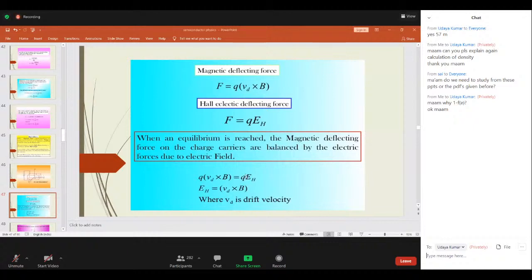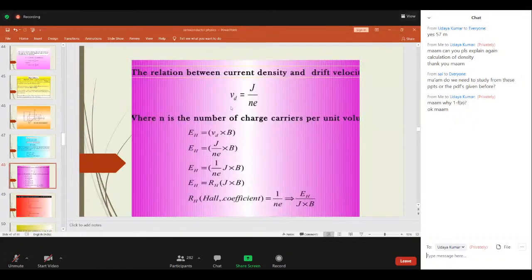So equate them and simplify, you'll be getting some equation. That is drift velocity is equal to J by NE. So now simplify this. This 1 by NE is always denoted with RH. RH is nothing but Hall coefficient. So you can write RH is nothing but EH by J into B. Got it now? So the ratio of electric field to the product of current density and magnetic induction is also known as Hall coefficient.